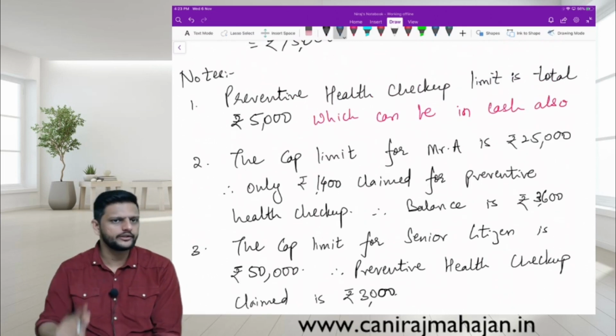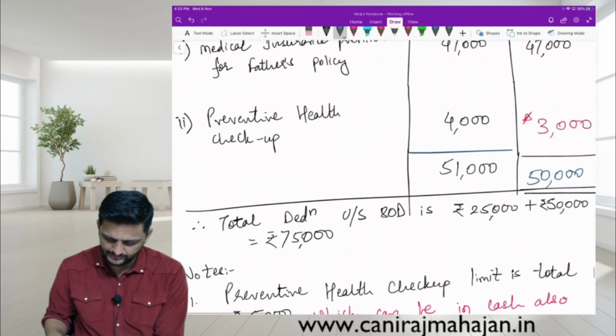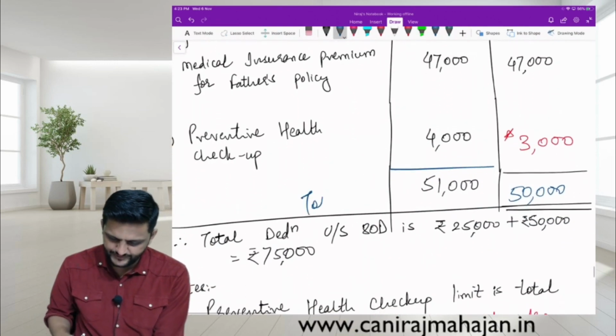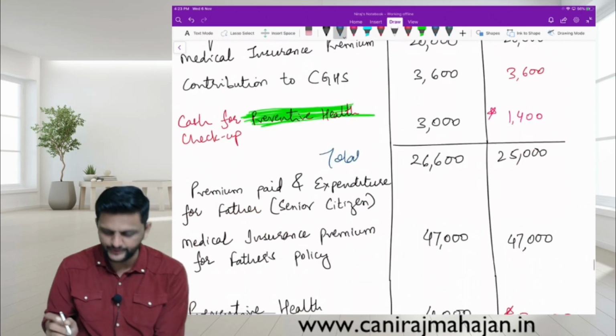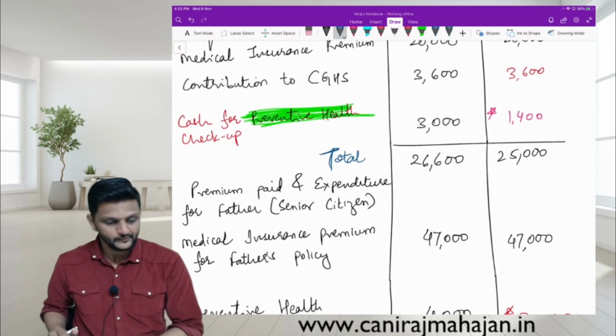So you should check all the limits: 25, 50 and sublimit of 5,000. How much was paid? Okay, 51,000 was paid. We claimed 50. Over here 26,600 was paid. We claimed 25. Yes, everyone, okay?